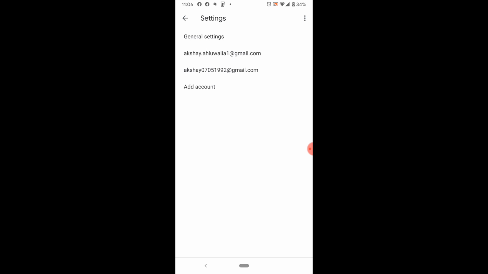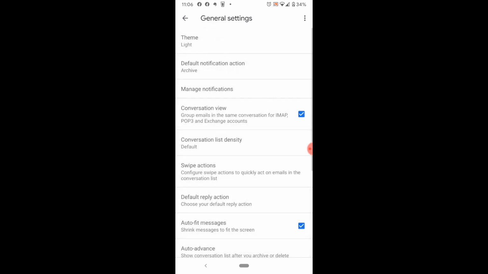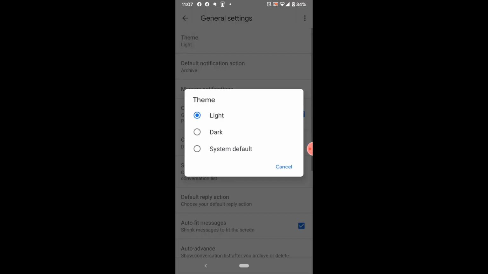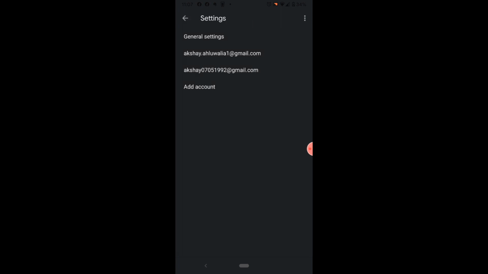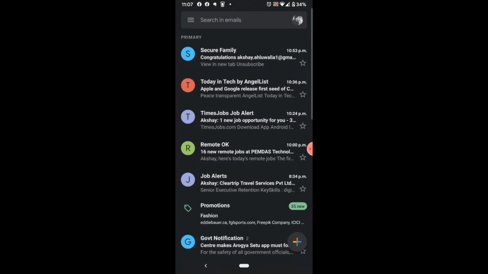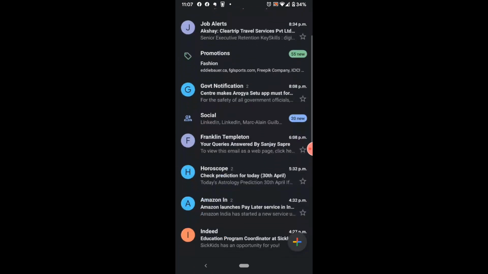our screen opens up on which we have to click on general settings, and in general settings we will see an option of the theme which has been set to light. And now to activate the dark mode, just click on dark, and the settings have been changed, and now the dark mode has been activated in our phones on the Gmail app.